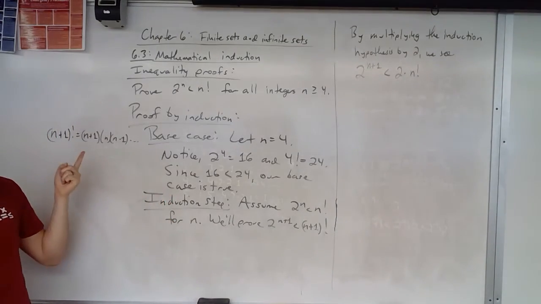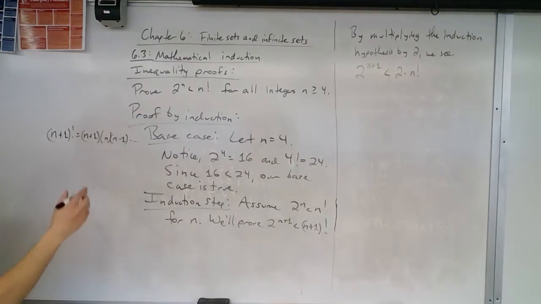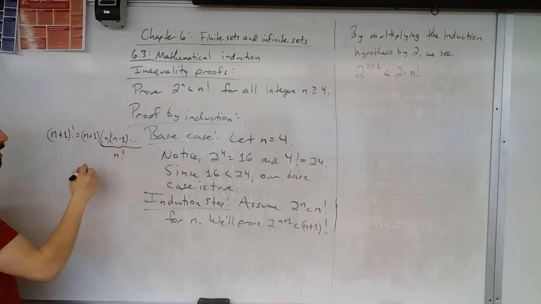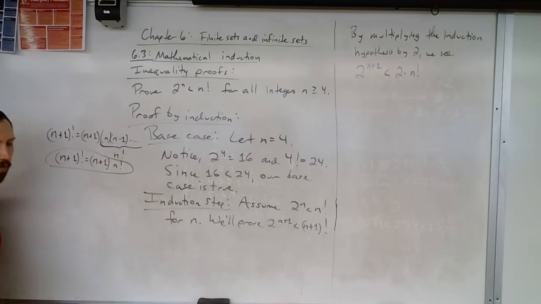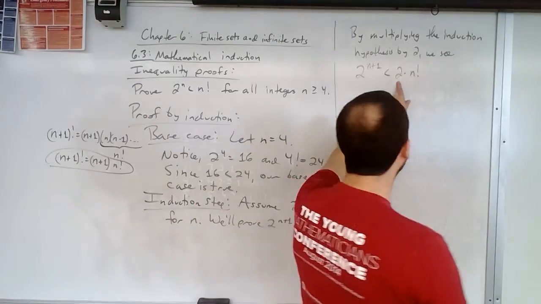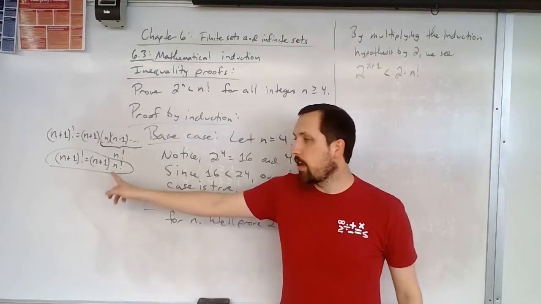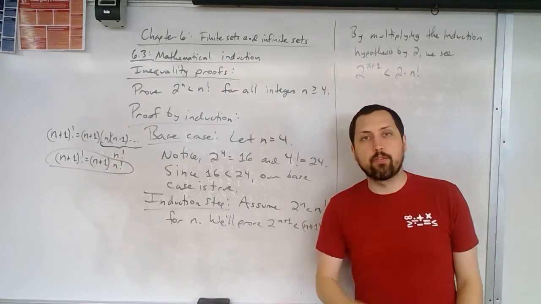So what is the relationship between n factorial and n plus 1 factorial? All of these smaller bits is really n factorial. So n plus 1 factorial is equal to n plus 1 times n factorial. If I could now argue that 2 is less than n plus 1, then I can show that this is going to be less than n plus 1 factorial.